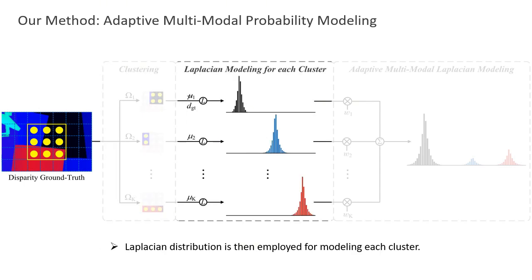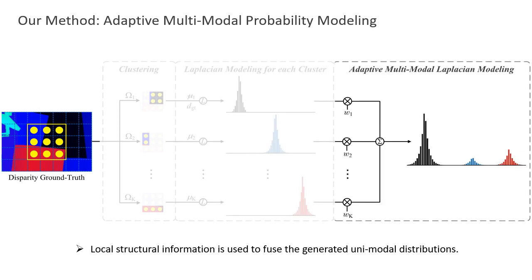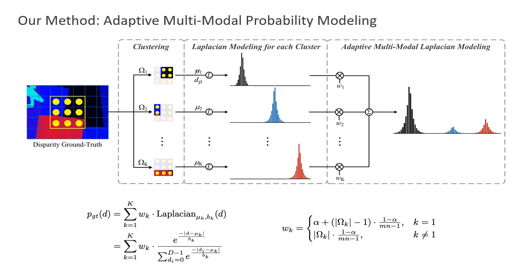Laplacian distribution is then employed for modeling each cluster. Local structural information is used to fuse the generated unimodal distributions. We take the cardinality of the cluster as an indicator of the local structure. A smaller cardinality corresponds to a thinner structure, which should have smaller weight accordingly. The ground truth distribution of each pixel can then be modeled as the mixture of Laplacians. Finally, we use cross-entropy loss to supervise network training and use our generated multimodal probability distribution as ground truth.